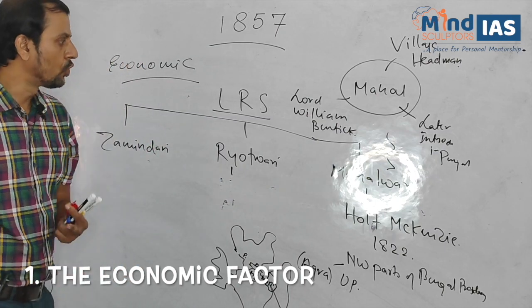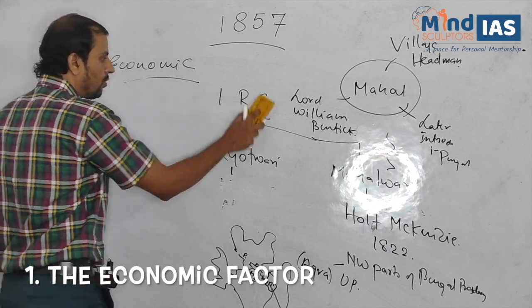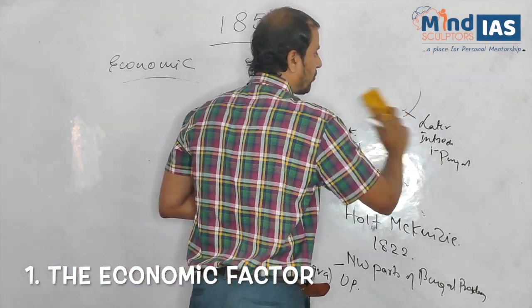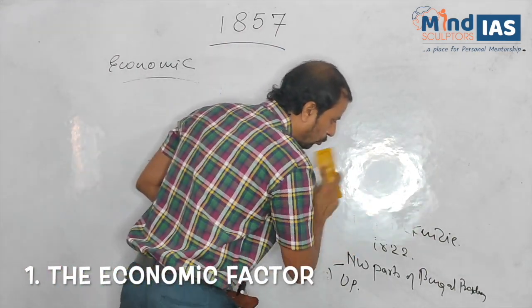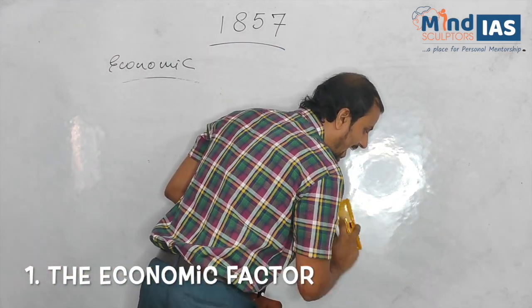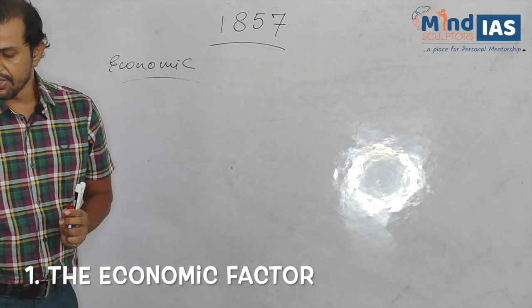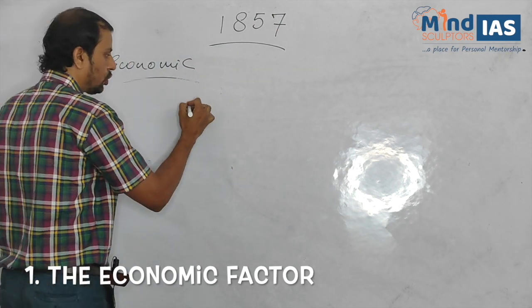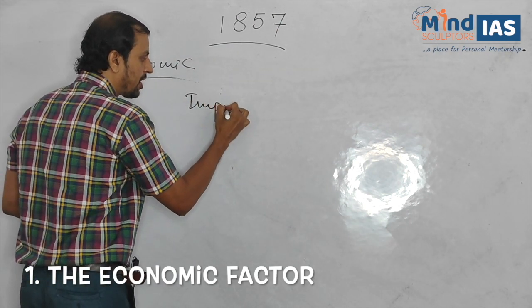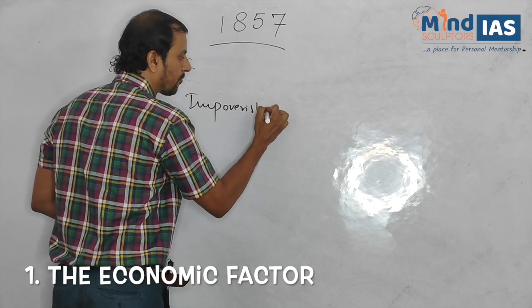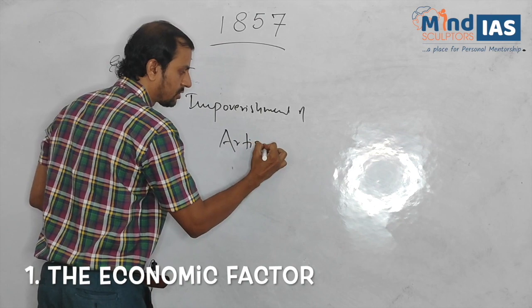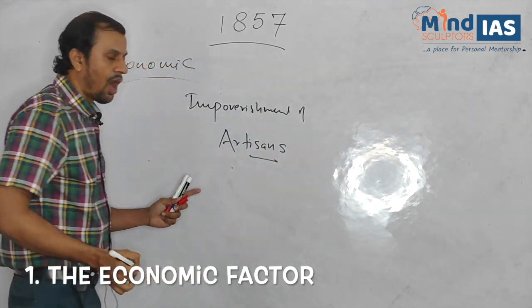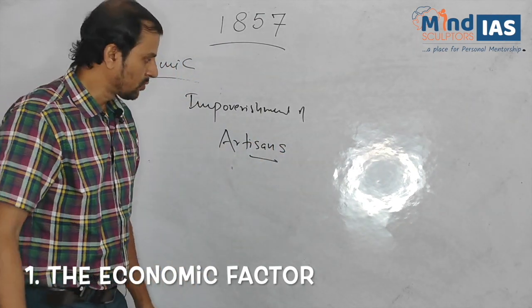Now moving on to the next class of people which suffered at the hands of the British, the artisans. So what are we discussing? Impoverishment of the artisan class. How did they become poor?